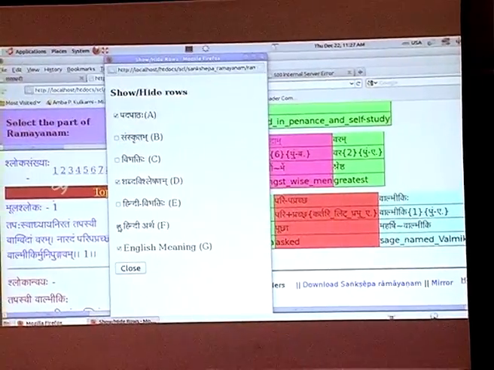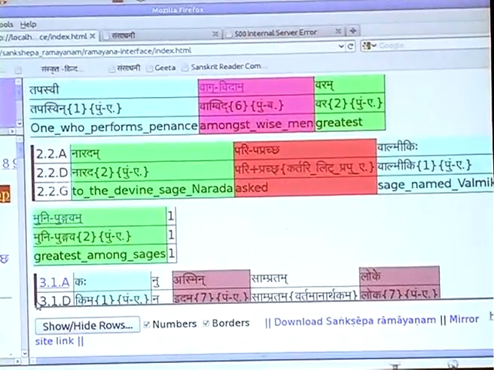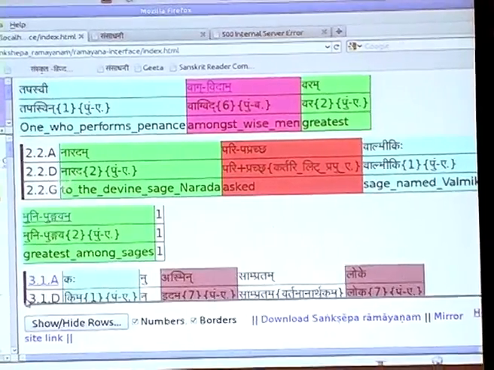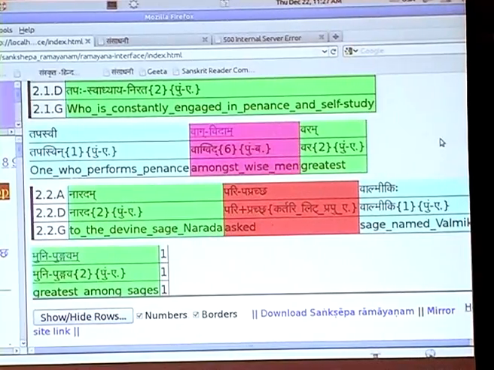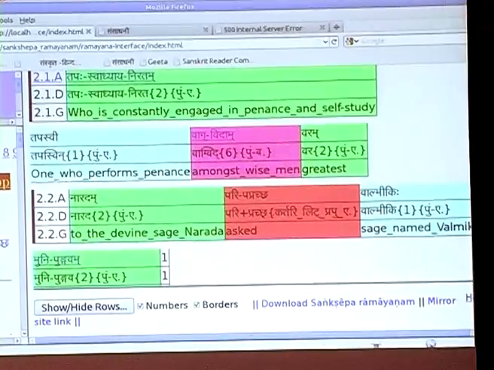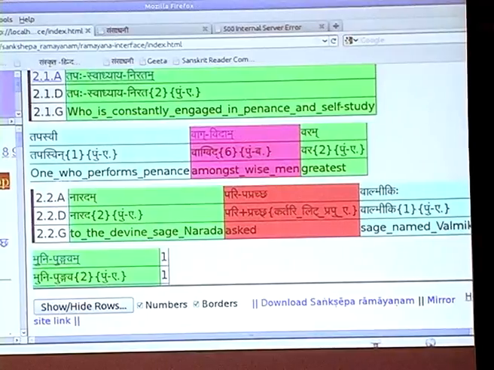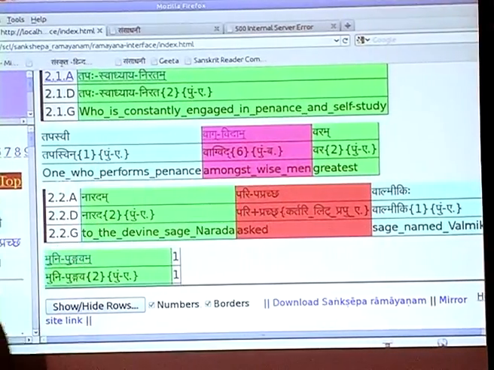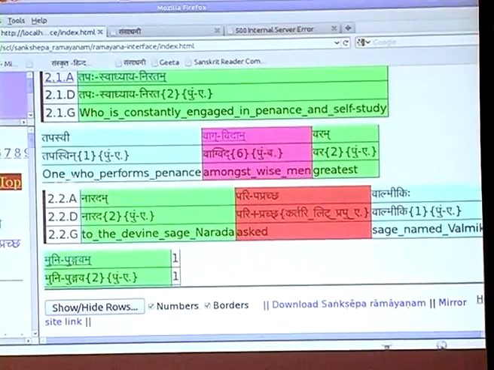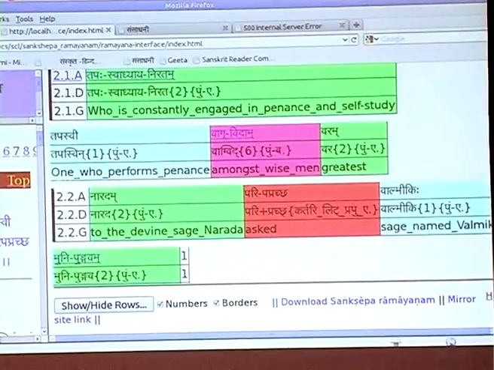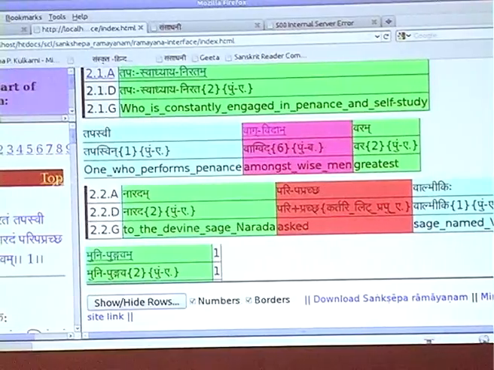Let me hide these Hindi meanings because most of you may not find Hindi relevant. Okay, so let me go back to this again. So we have this complete shloka: Tapasvadhyaya Niratam Tapasvi Vagvidambaram Naradam Paripapracha Valmiki Munipungavam. Now we need to do the Anvaya. We want to understand it. We know the Pada Parichaya.